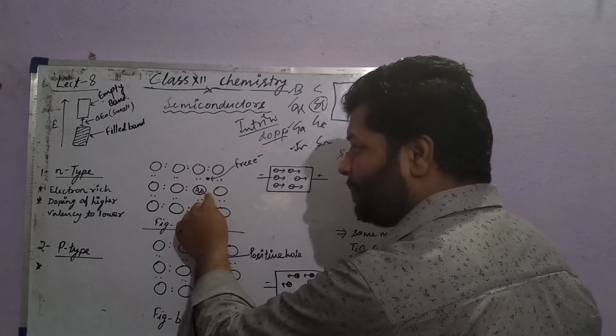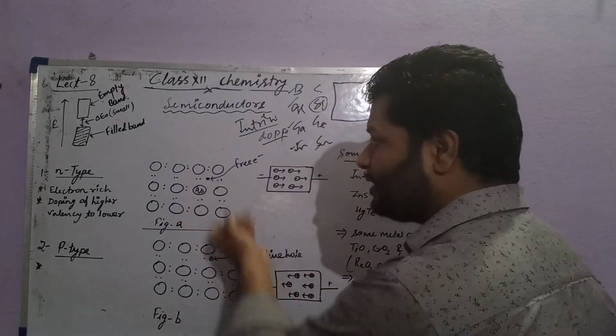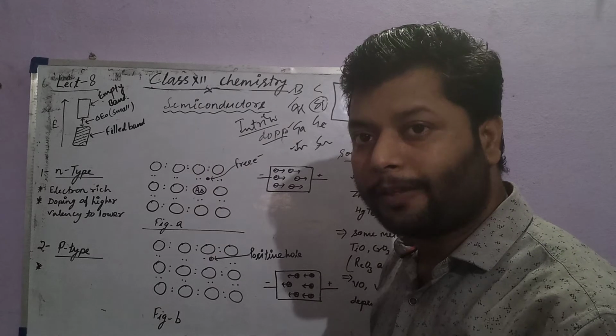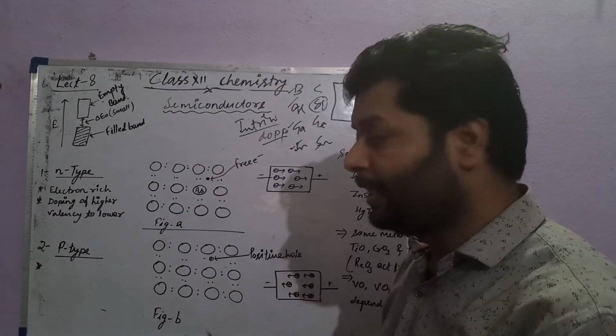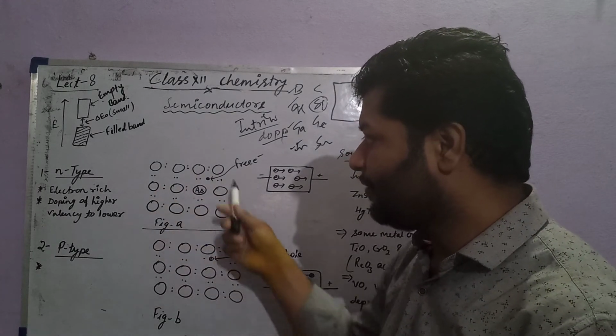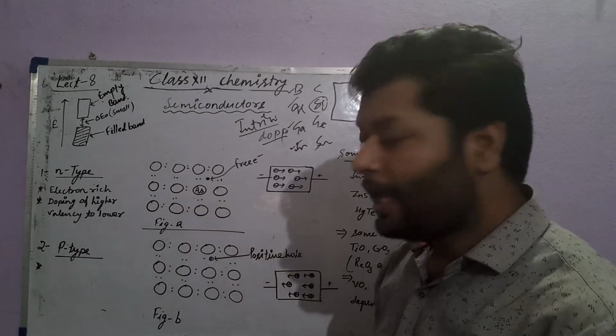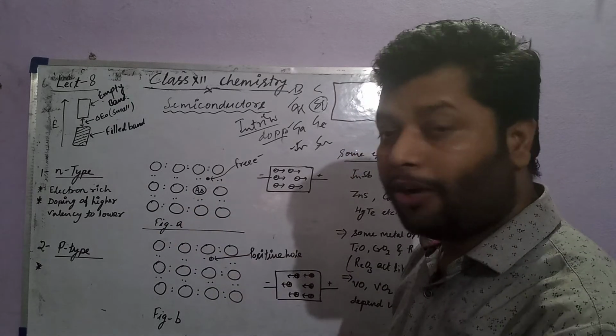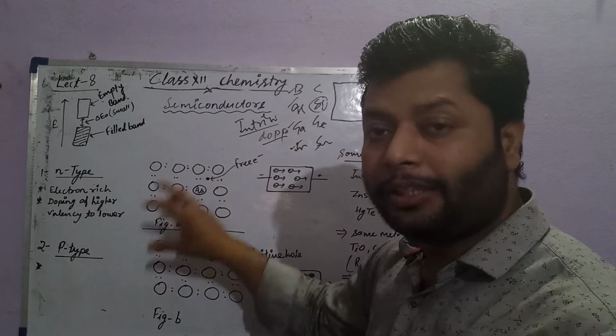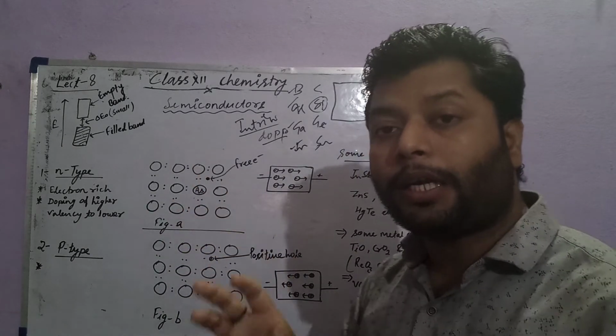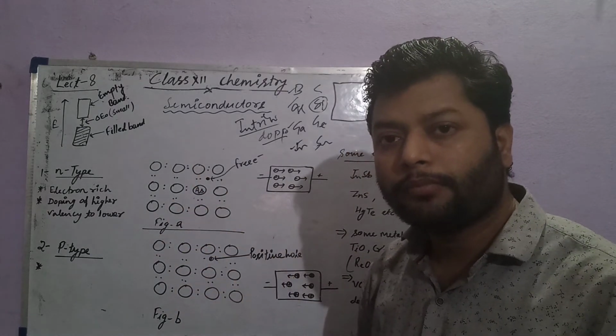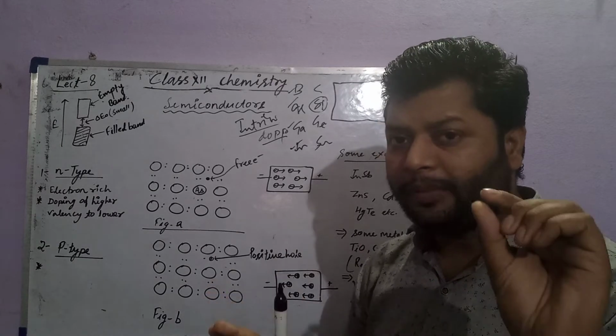So doping of arsenic causes an extra free electron in the crystal, and that free electron is mobile in the crystal and responsible for conductivity. It's very easy now.